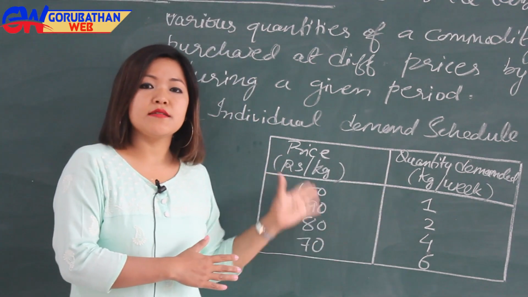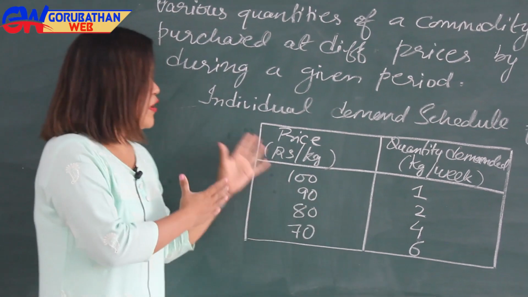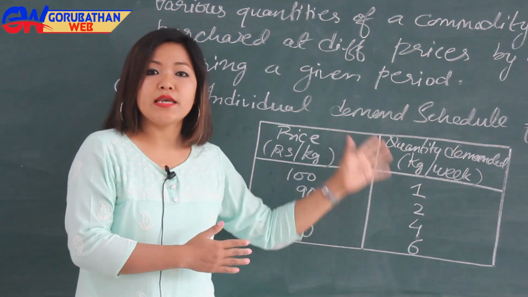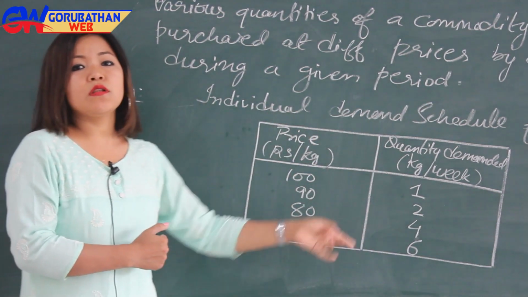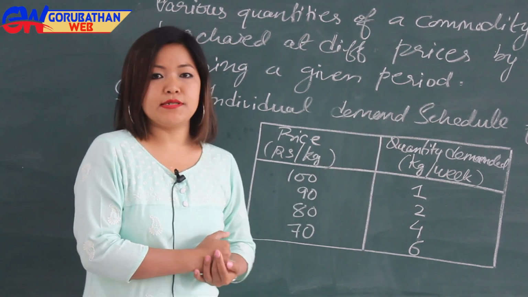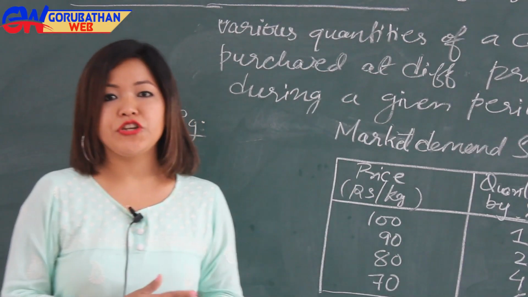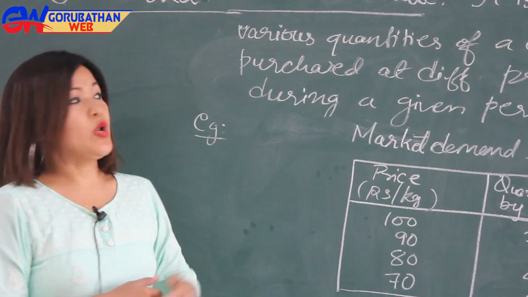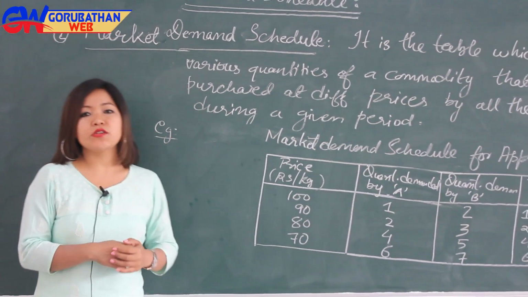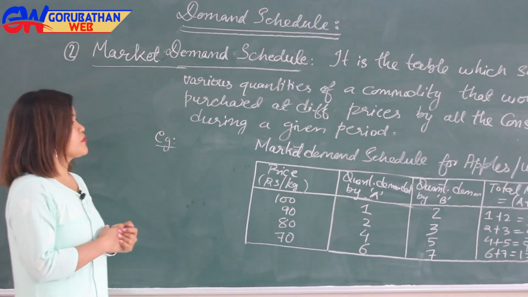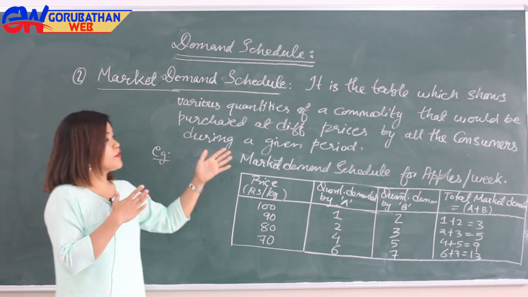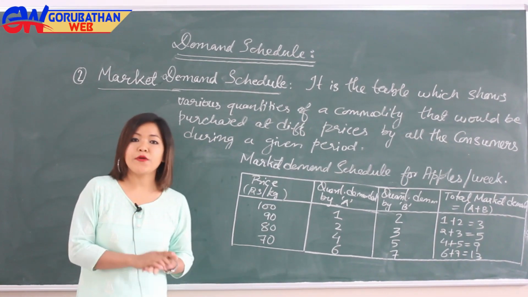So the data in the table clearly shows that when the price of apples is decreasing, its quantity demanded is increasing. This way, this table shows the individual demand schedule for apples. Another type of demand schedule is the market demand schedule. It is the table which shows various quantities of a commodity that would be purchased at different prices by all the consumers during a given period of time.